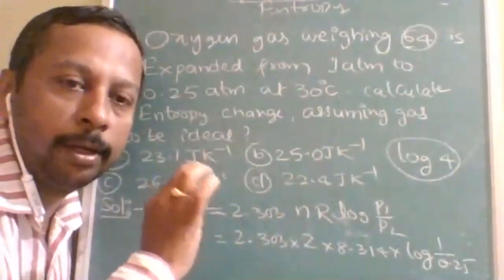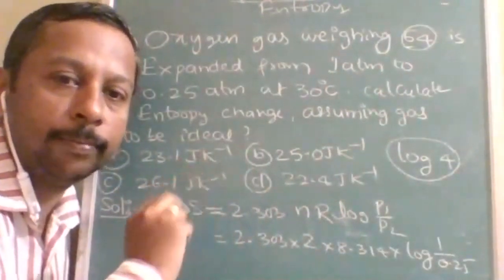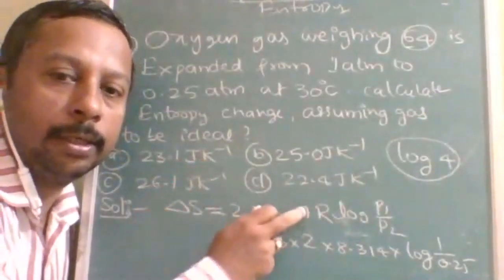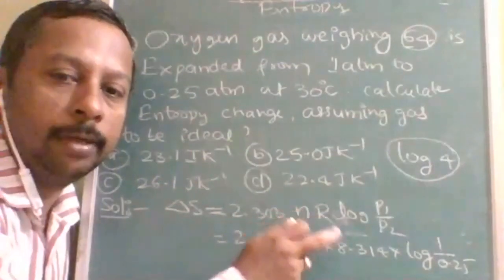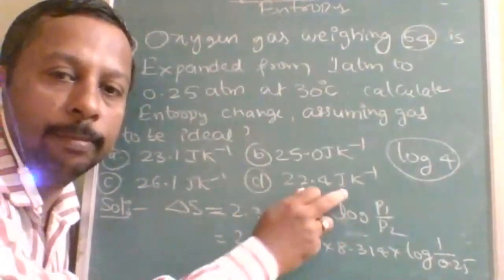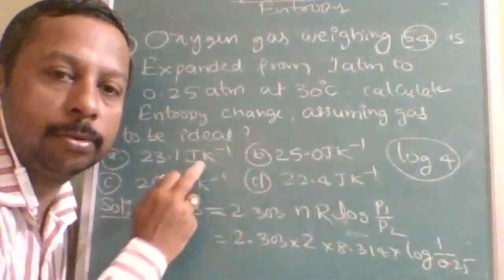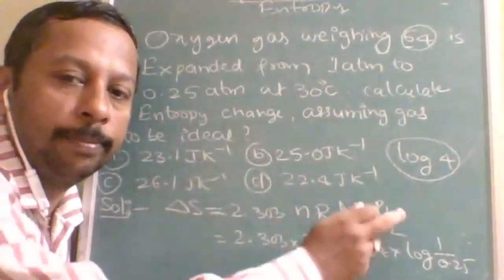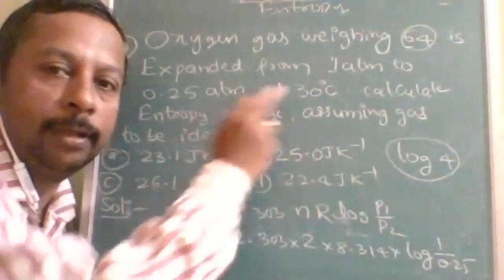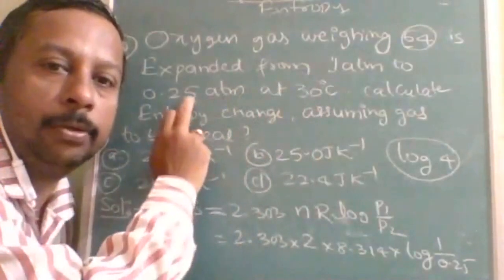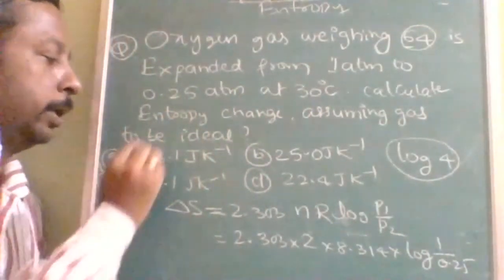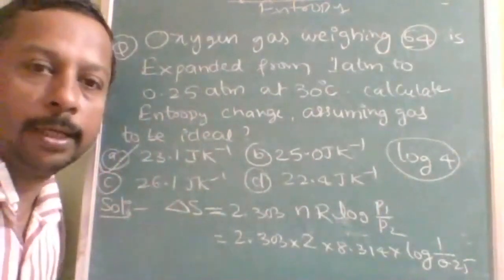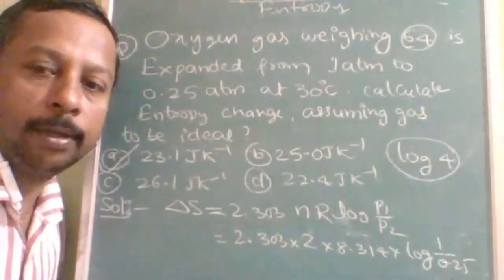Oxygen gas molecular mass you have to take as 32, so 64 by 32 is 2. I have taken R as 8.314 because the units are in joules. For log P1 by P2, from is P1 and to is P2. After simplifying, what answer do I get? 23.1.